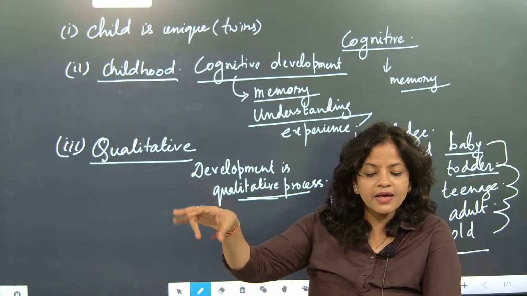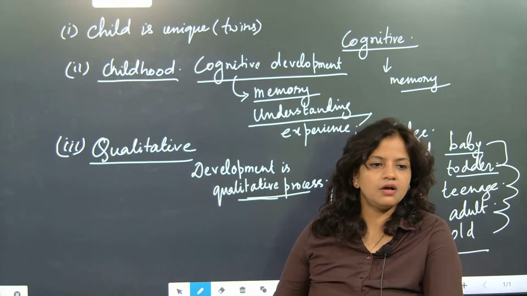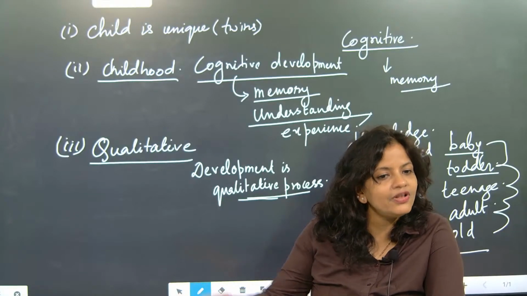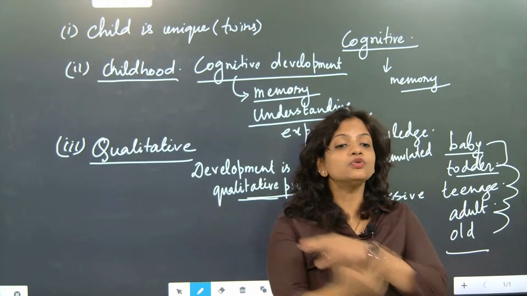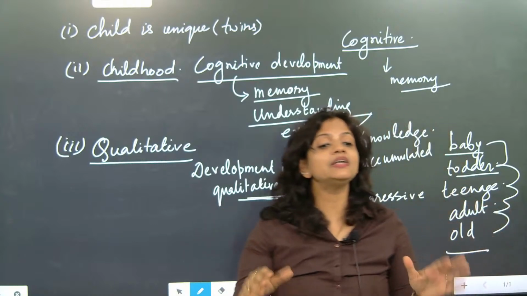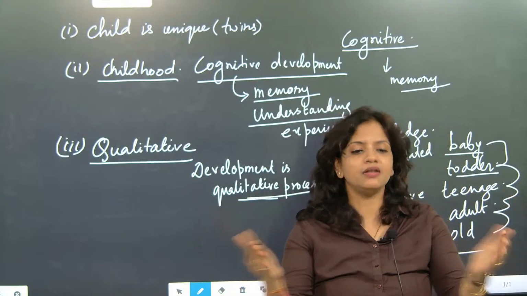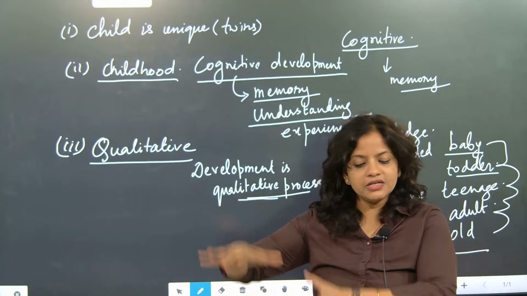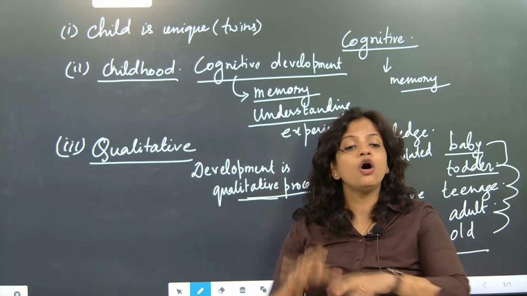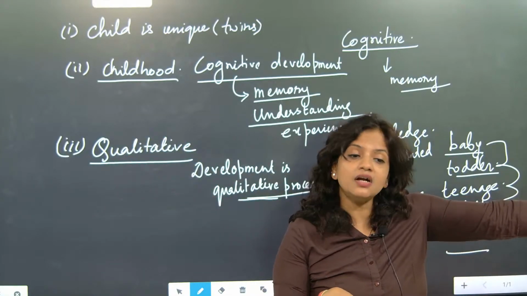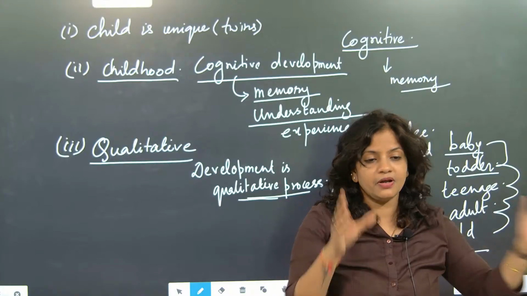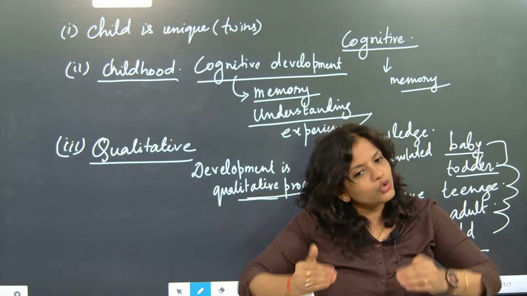So see, here will the development occur? Yes, here also development will occur, according to the surroundings, in an ever progressive manner. Understood or not? Either the child will be in the family or the child will be deported to the jungle, the development will happen. What type of development will happen? Growth will happen.